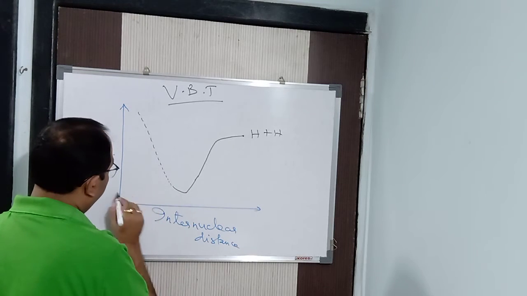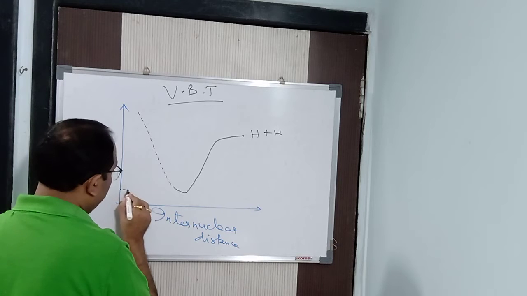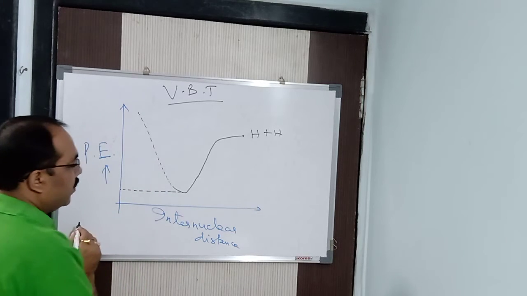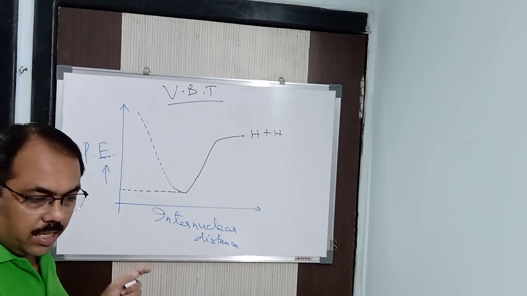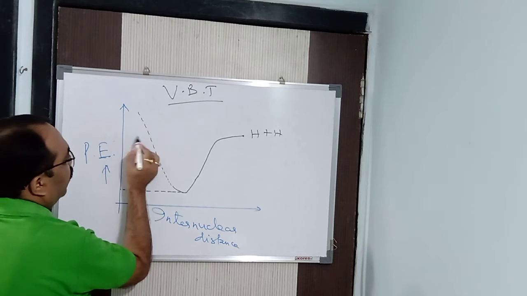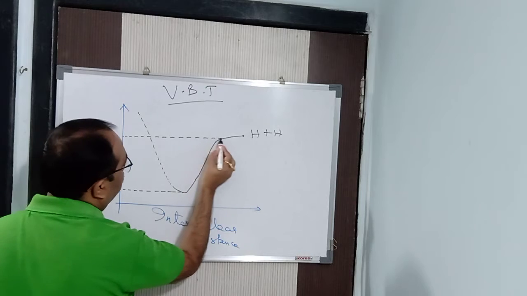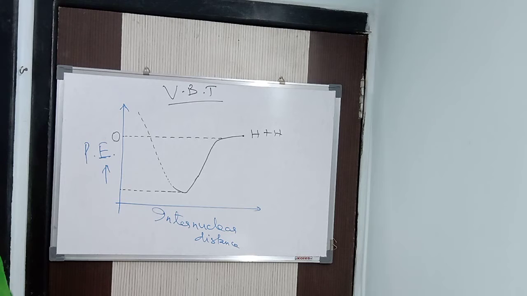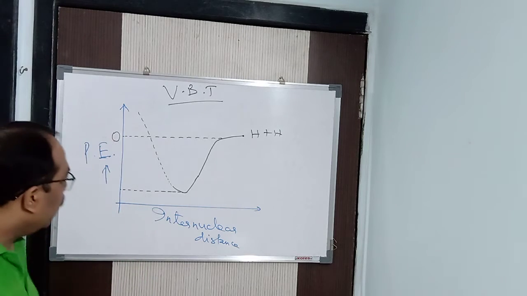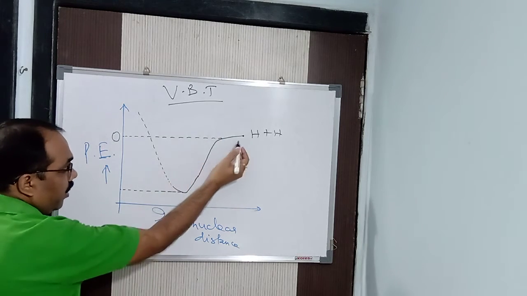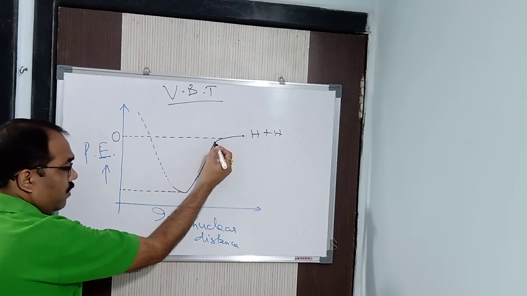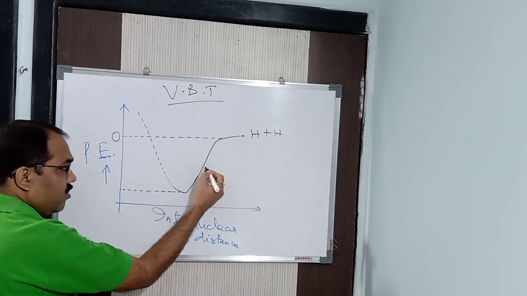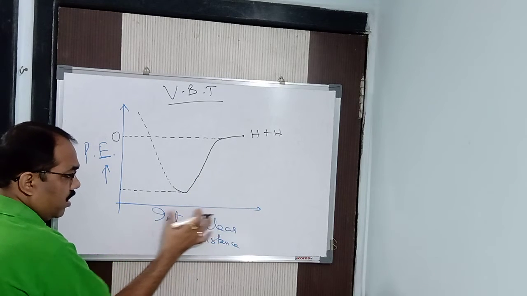Now, in case of hydrogen atom, what is this value? What is this distance? In case of hydrogen atom, from where we have started, arbitrarily we take the energy as 0. You know that in atomic structure we have taken this. Arbitrarily, when the atoms are at infinite distance, the energy is taken to be 0. Now, when the energy is released, initially the energy remains the same because it has to overcome the repulsive forces. Then when the attractive forces take place, because the atoms are coming closer, you can see the internuclear distance is decreasing.